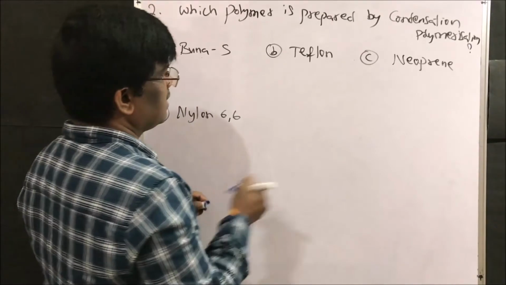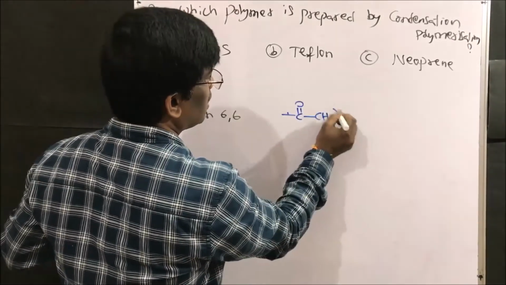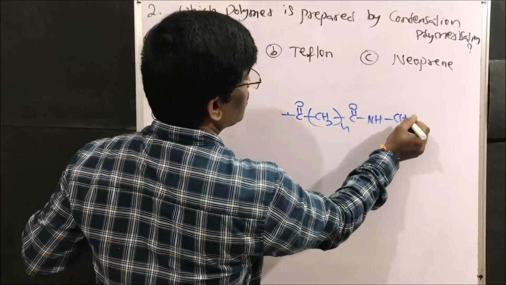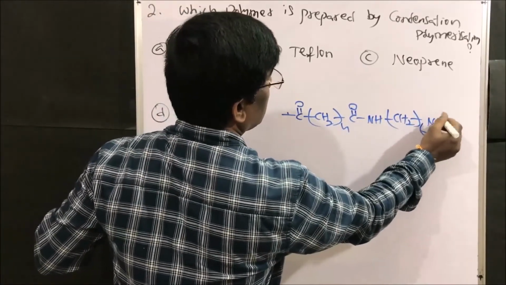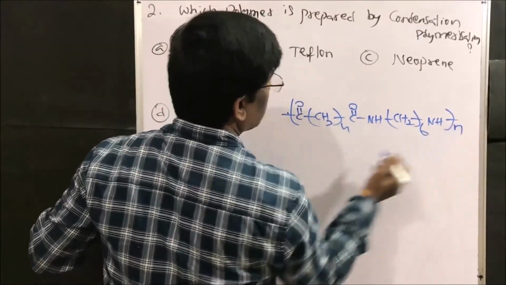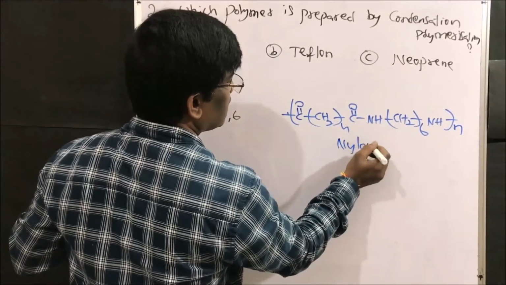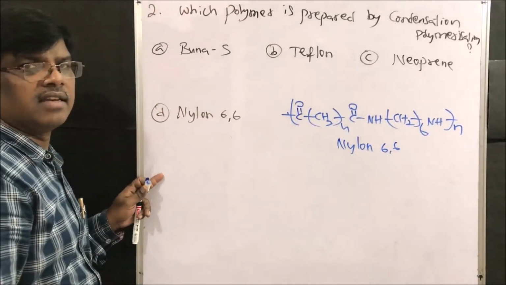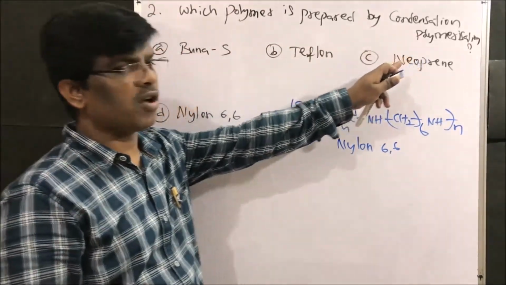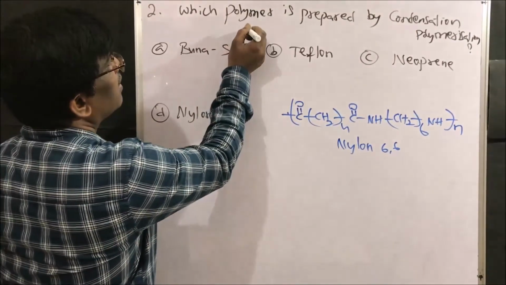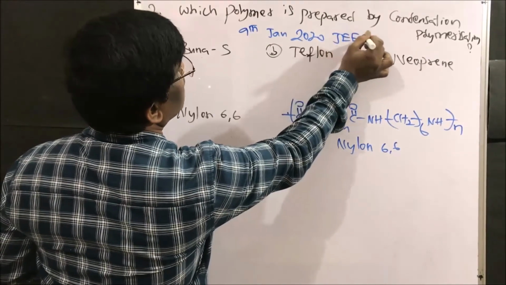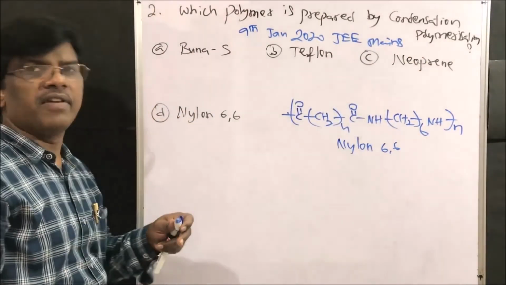What is nylon 6,6? So this is nylon 6,6, CH2 taken 4 times, C, NH, CH2 taken 6 times, NH, right? So this is nylon 6,6. N times, nylon 6,6 is prepared from adipic acid and hexamethylene diamine. So this question, which polymer is prepared by condensation polymerization, was asked in JEE Mains on 9th Jan 2020. So polymer chemistry is very important, friends.